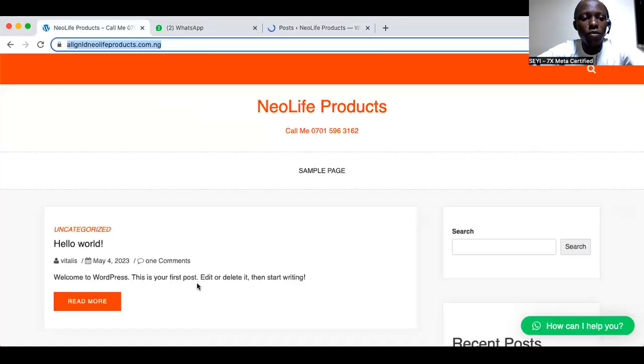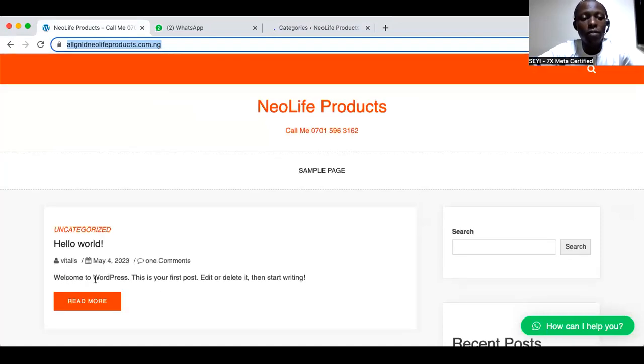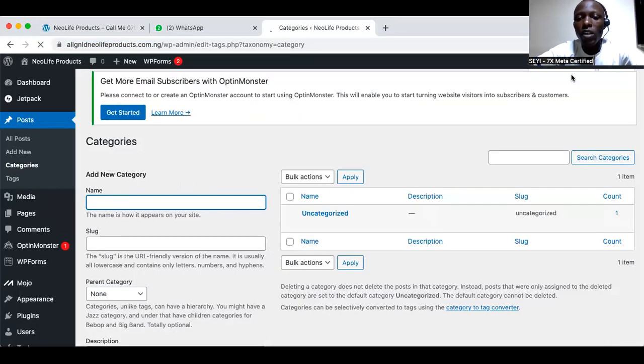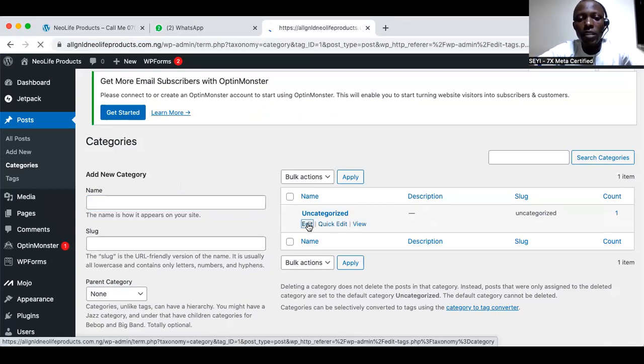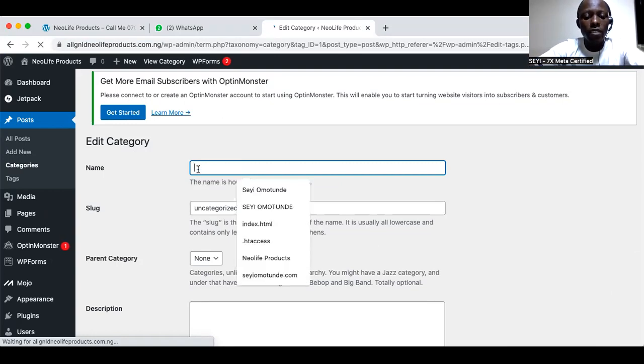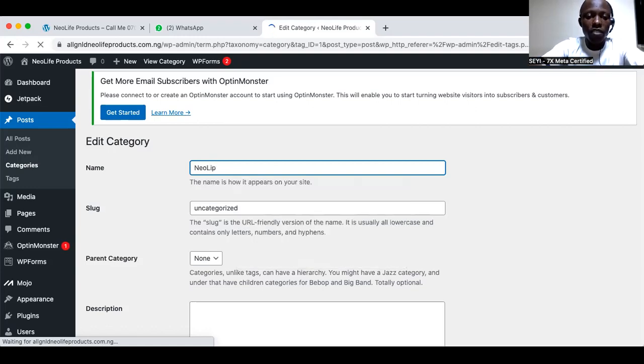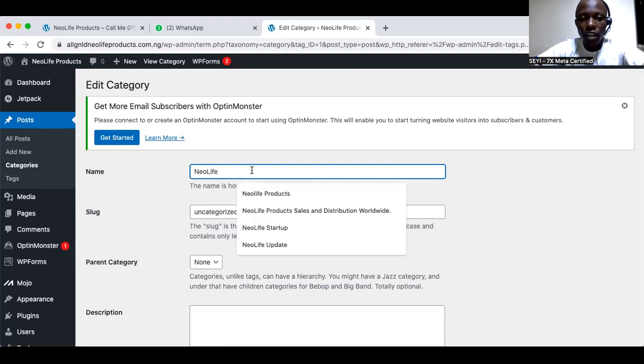From categories, we can now talk about different categories. If you look at our page, it's showing the default post that comes with WordPress. We don't need it. And it's also saying uncategorized. I can delete this, or I can rename it. I guess what I'm going to do right now is just rename it. I'll call this one NeoLife product. So you are going to be talking about NeoLife product. That's what that means, right? NeoLife product, that's a category.